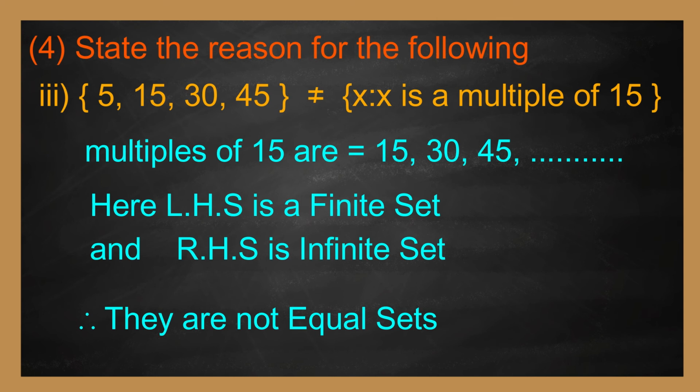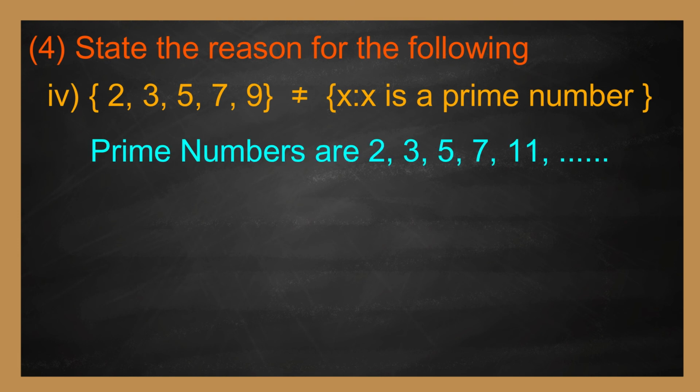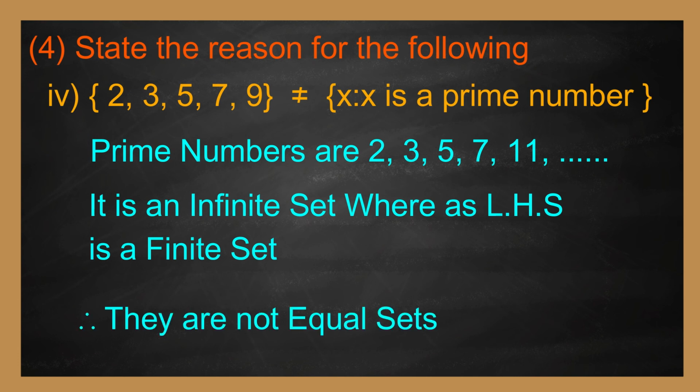Fourth one. Set of {2, 3, 5, 7, 9} is not equal to the set of x such that x is a prime number. Here, the set of x such that x is a prime number contains the elements which are prime numbers. They are 2, 3, 5, 7, 11, etc. It is an infinite set, whereas the left hand side is a finite set. Therefore, they are not equal.